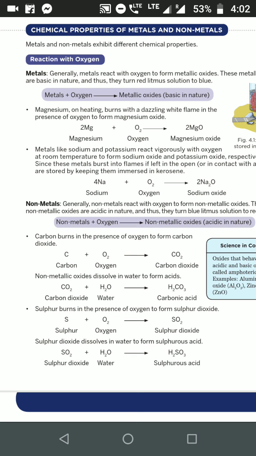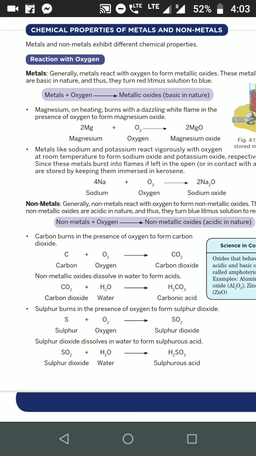Similarly, sodium and potassium react vigorously with the oxygen at room temperature to form sodium oxide and potassium oxide. And they catch fire if they are left open. Hence, they are stored in kerosene. Sodium and potassium are soft metals, which is one physical property.